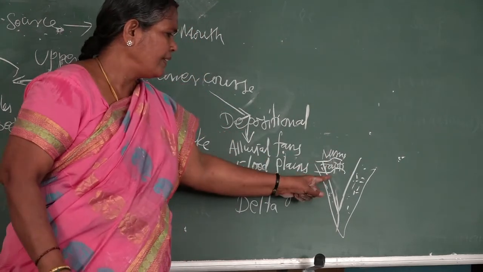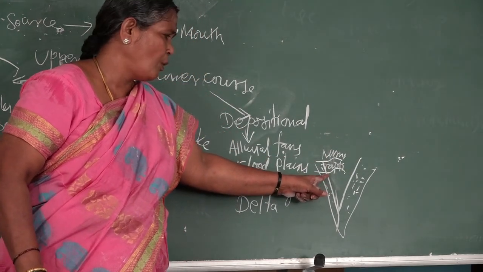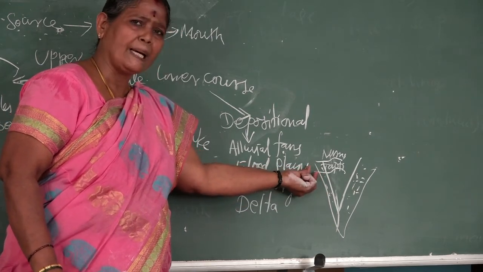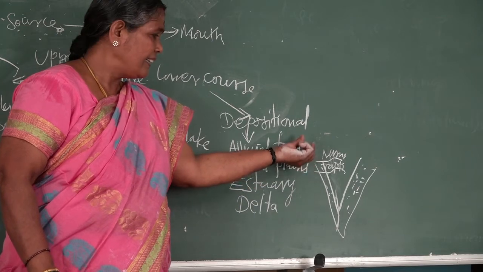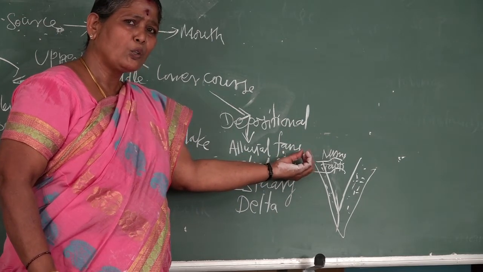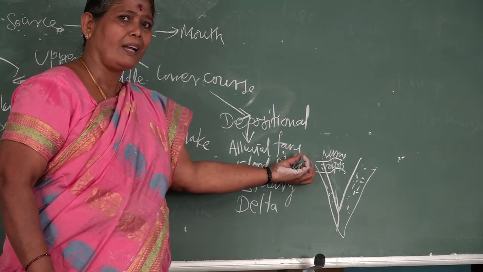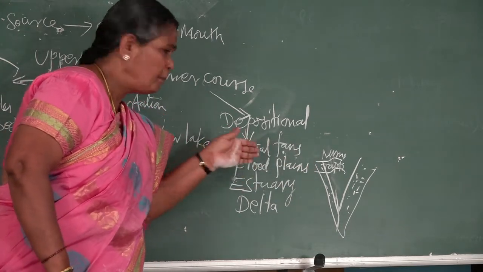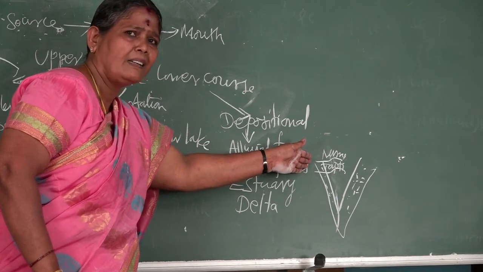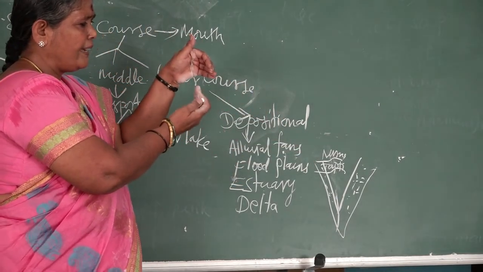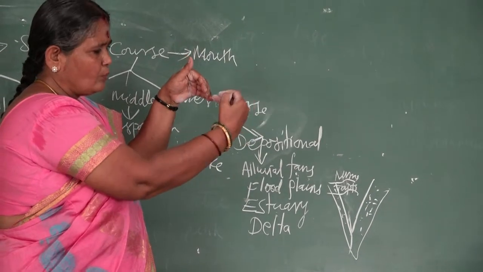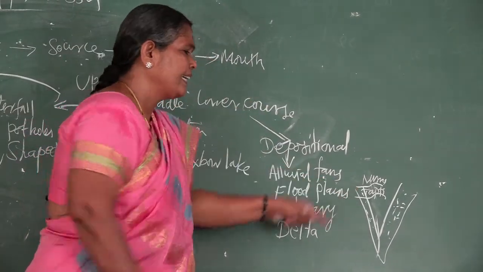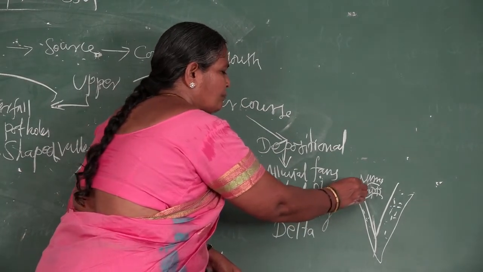The gap between the Ghats, that is the mountain region, and the Arabian Sea is very narrow. As a result, the river cannot deposit a vast area of alluvial soil. So the sea waves meet the river there, and the sea water and fresh river water join at that place. That place we call an estuary.